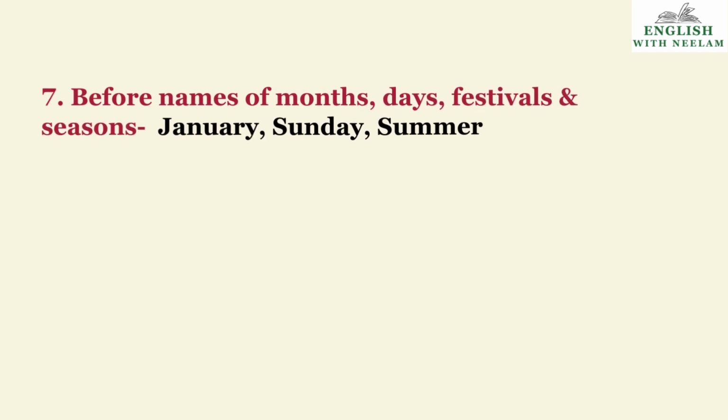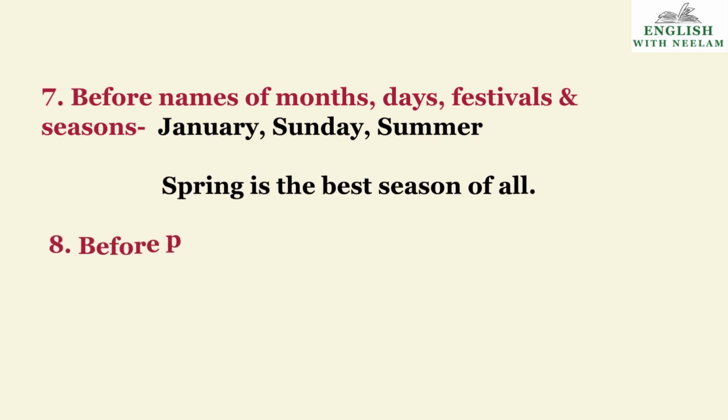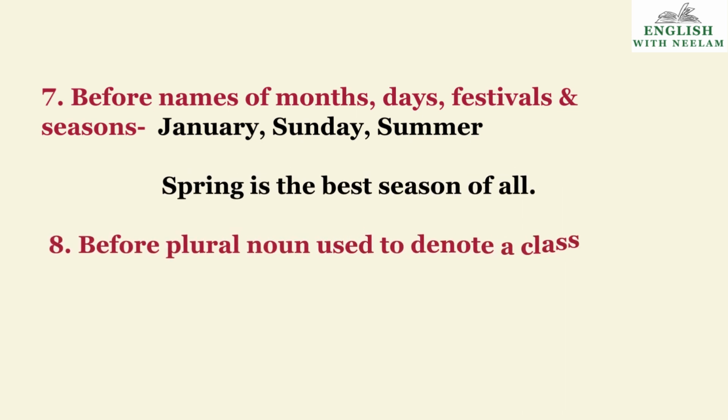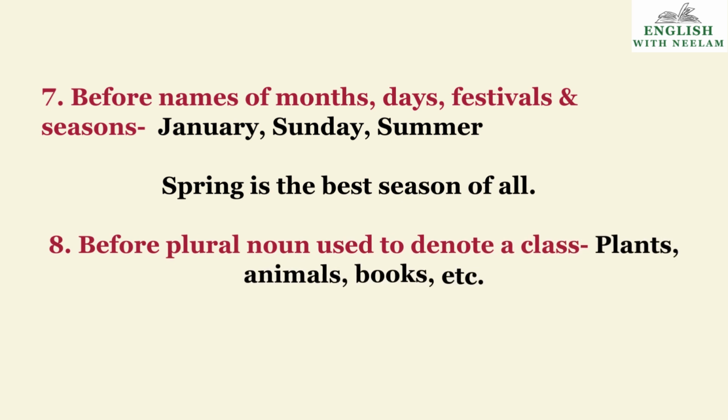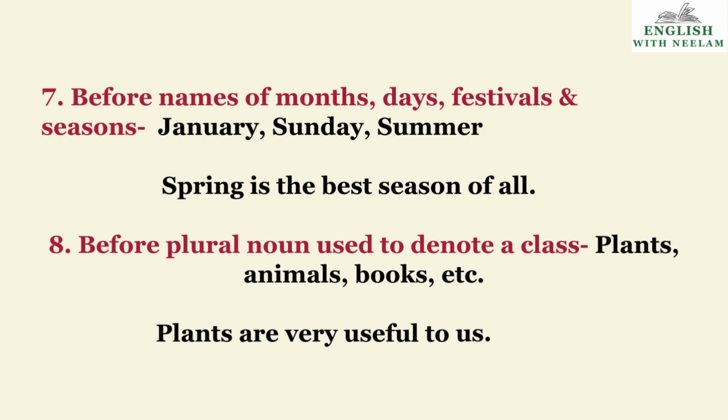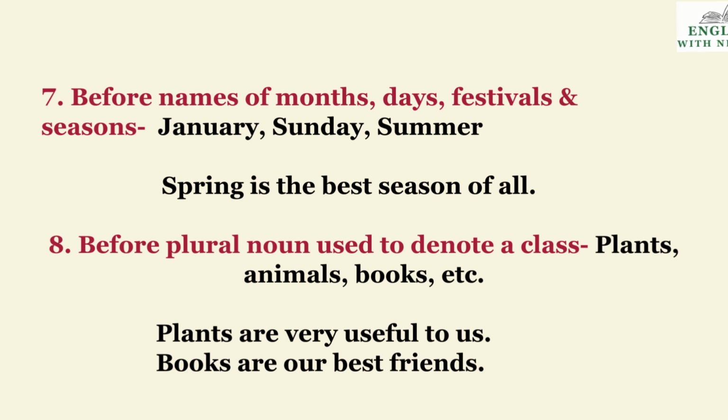January, summer, Sunday. Example: spring is the best season of all. No article before spring. We do not use an article before a plural noun that is used to denote a class. Plants are very useful to us. Books are our best friends.